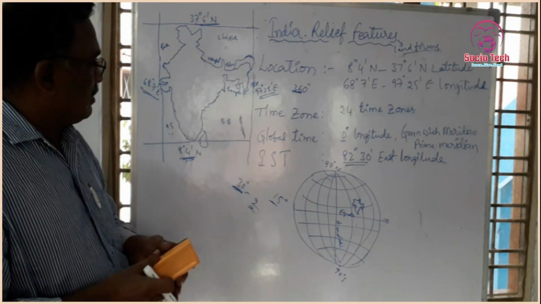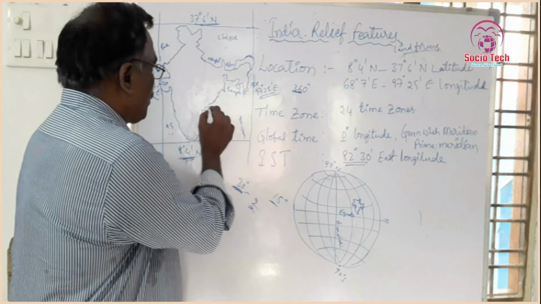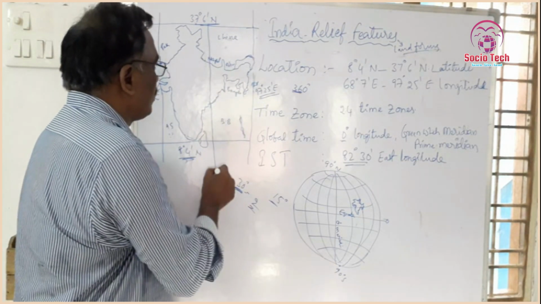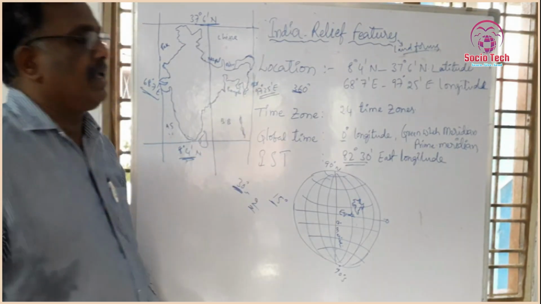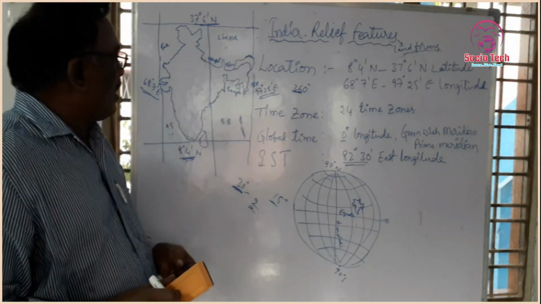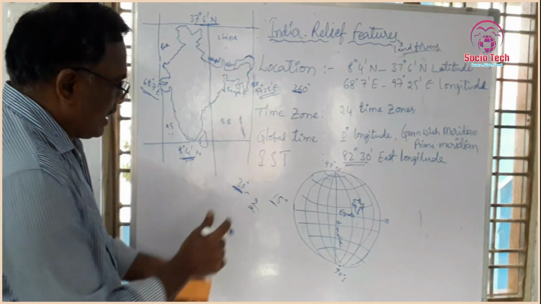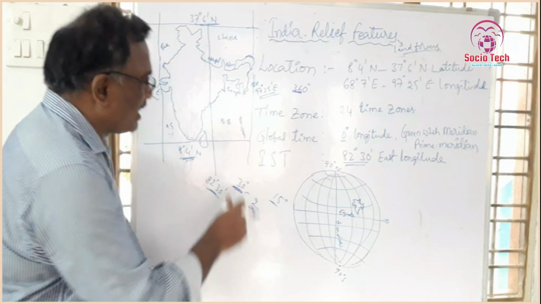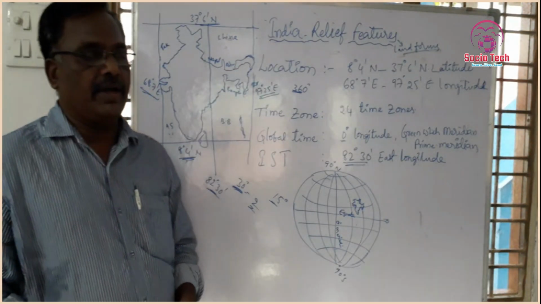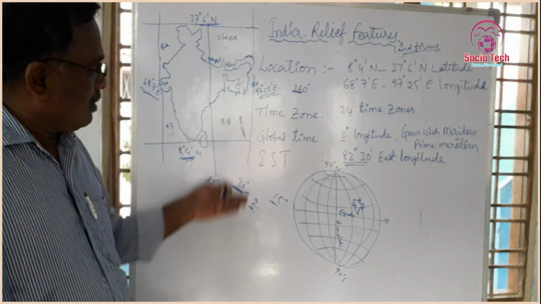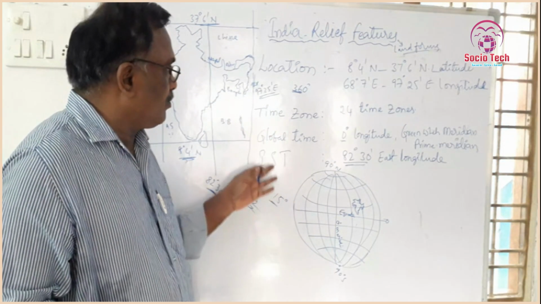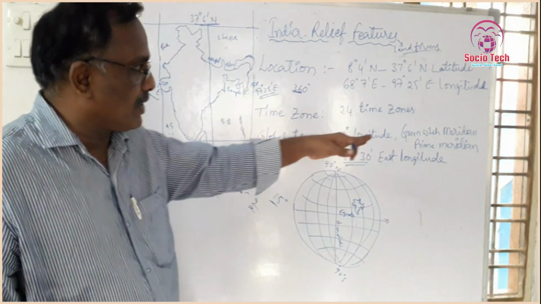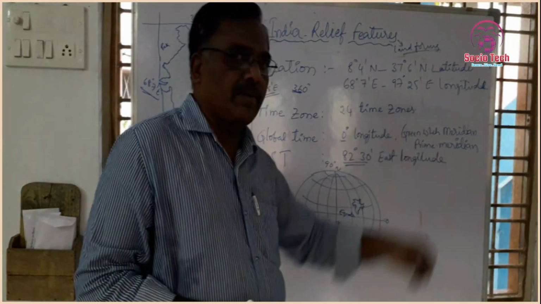The 82 degrees 30 minutes east longitude passes near Allahabad in Uttar Pradesh. That 82 degrees 30 minutes east longitude is taken as the standard meridian of India. You know, standard world time is based on 0 degrees longitude, otherwise called the Greenwich meridian or prime meridian.